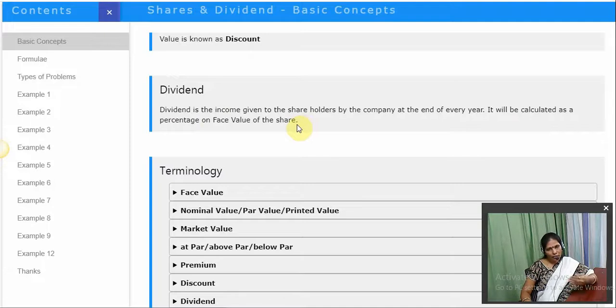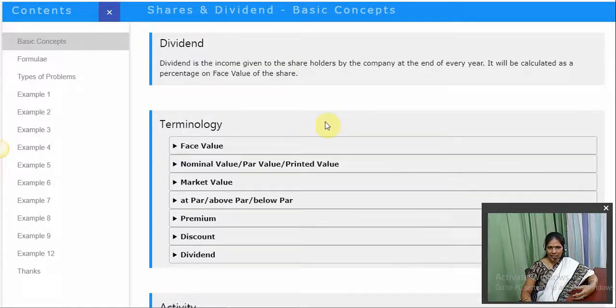So at the end of every year, the profit which the company gains will be divided and given to the shareholders in percentage. So that is the income we get. That income we call it as dividend. Got it, children? I hope you understood what is dividend.